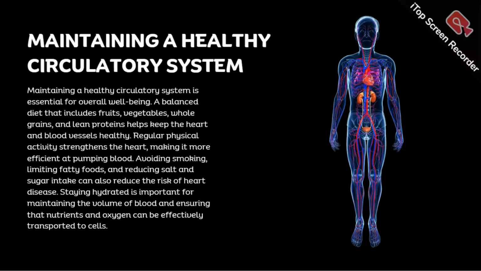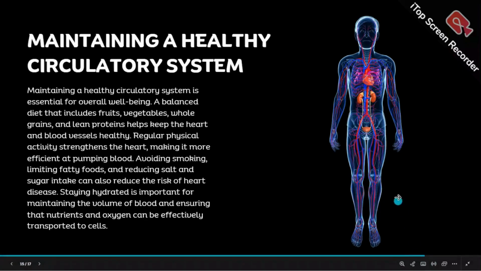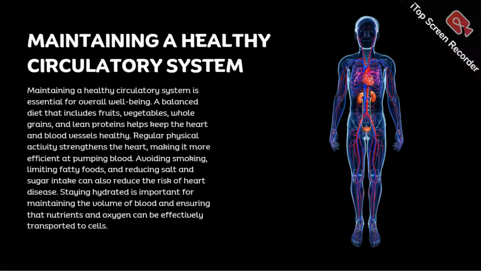A balanced diet that includes fruits, vegetables, whole grains, and lean proteins helps keep the heart and blood vessels healthy. Regular physical activity strengthens the heart, making it more efficient at pumping blood. Avoiding smoking, limiting fatty foods, and reducing salt and sugar intake can also reduce the risk of heart disease. Staying hydrated is important for maintaining the volume of blood and ensuring that nutrients and oxygen can be effectively transported to the cells.